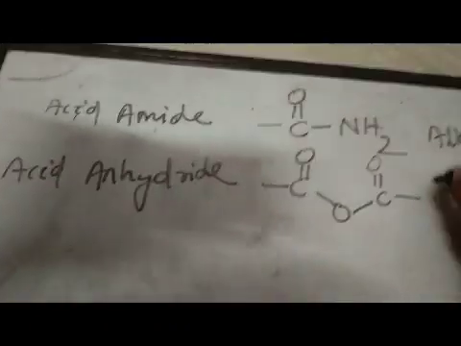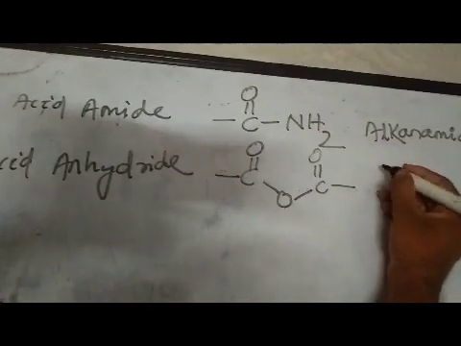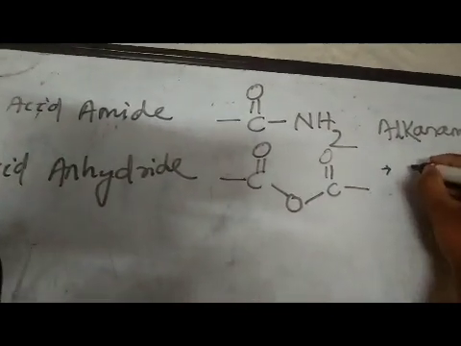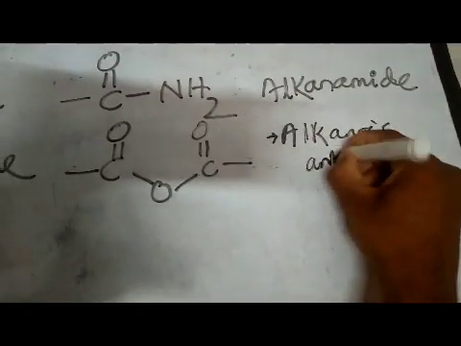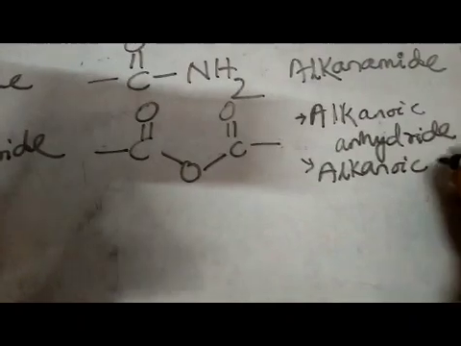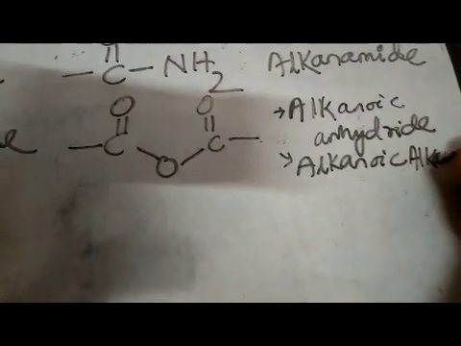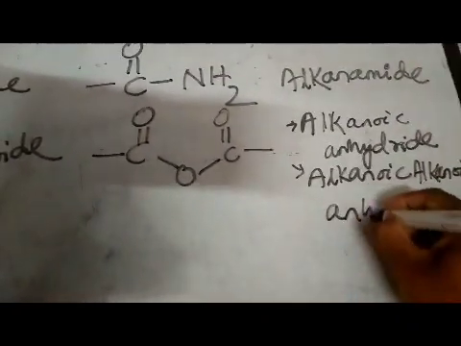Acid anhydride contains two IUPAC names, one is alkanoic anhydride and the other one is alkanoic anhydride.